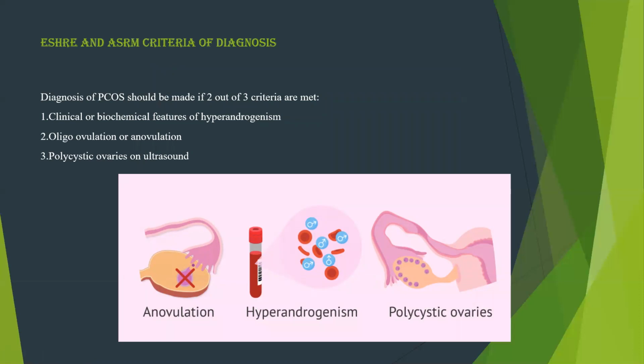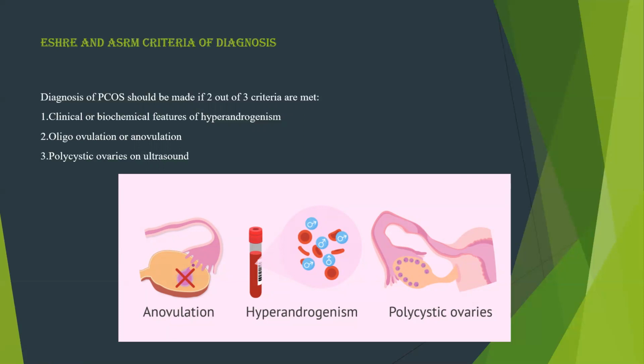So ESHRE is the European Society for Human Reproduction and Embryology, and ASRM is the American Society for Reproductive Medicine. They have designed the criteria of diagnosis. So they have designed that if 2 out of 3 features are present, then it can be diagnosed as PCOS. So the first one is clinical or biochemical features of hyperandrogenism. That means increased levels of insulin, luteinizing hormone, and reduced level of follicle stimulating hormone in the blood analysis. So that is the clinical hyperandrogenism.